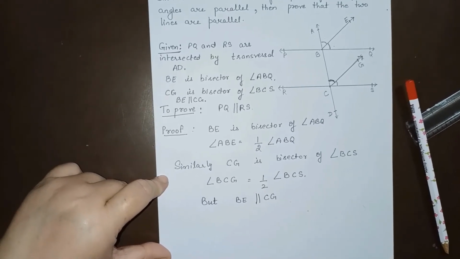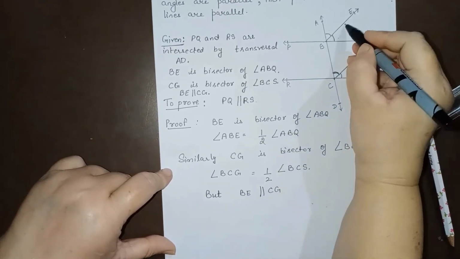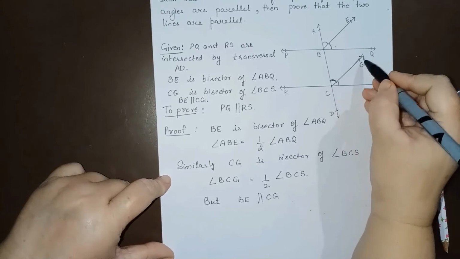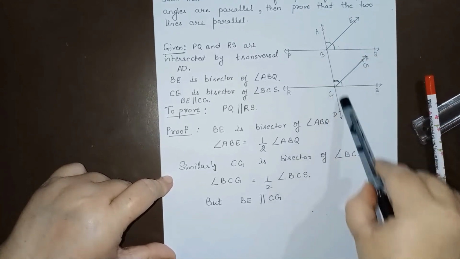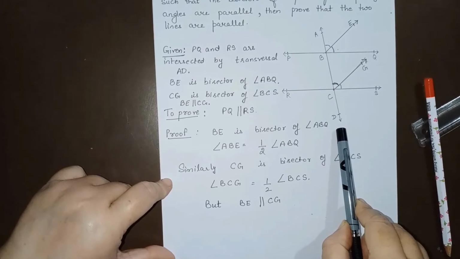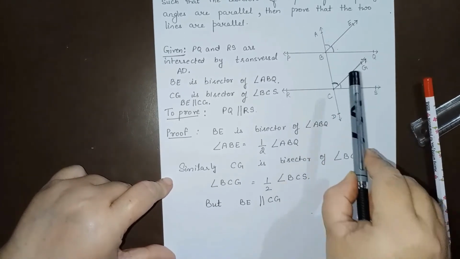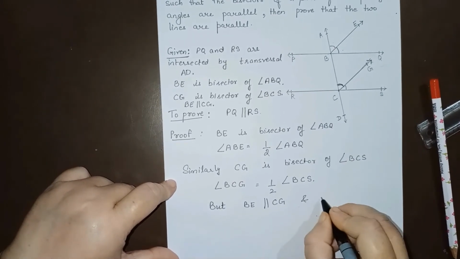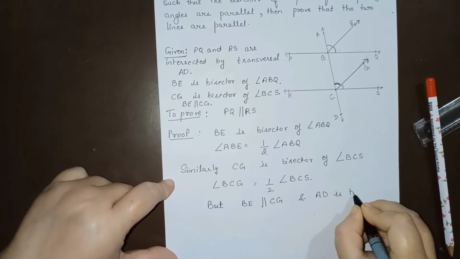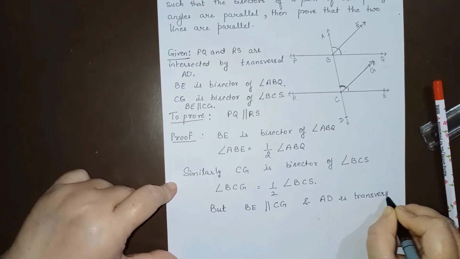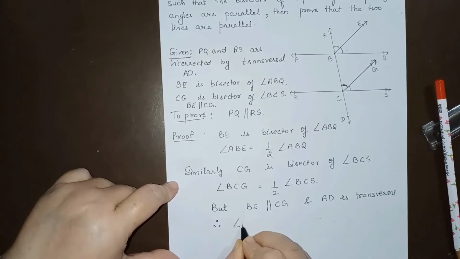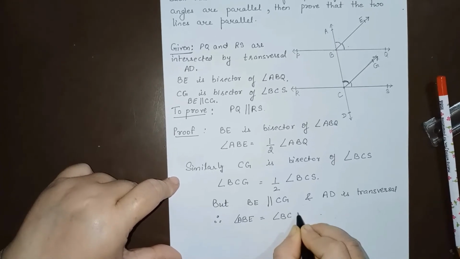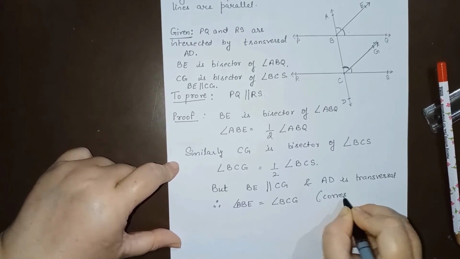Now if BE is parallel to CG and we know that when two lines are parallel, then corresponding angles are equal. See, if BE is parallel to CG, then AB will be the transversal intersecting the two lines, then angle ABE and angle BCG will be corresponding angles. And here we have to write AD is transversal. Therefore, angle ABE equals angle BCG because they are corresponding angles.